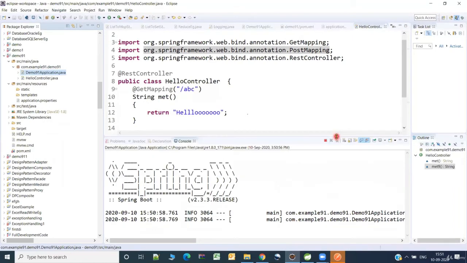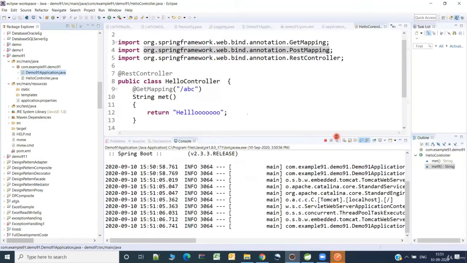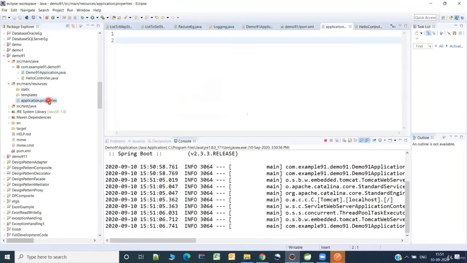The default port which it is using is 8080. If by any chance you want to use a different port number, you need to go and change the configurations in the application.properties. Right now we don't have anything in the application.properties, so this 8080 is being auto configured internally. Similarly, there are hundreds of thousands of configurations which are being automatically picked, and the programmer is relieved from that routine activity. That is the real advantage of a Spring Boot application.